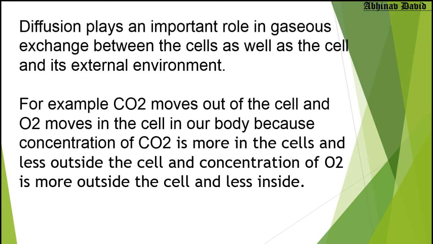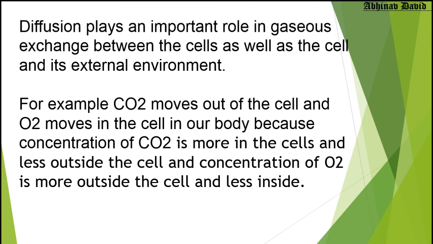Now diffusion is a very important process. As I have already told you, we take oxygen and give out carbon dioxide. That process takes place because of diffusion. Then plants take carbon dioxide and give out oxygen. That process also takes place because of diffusion.